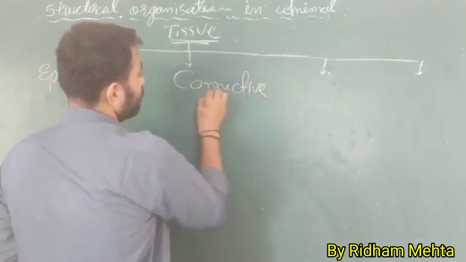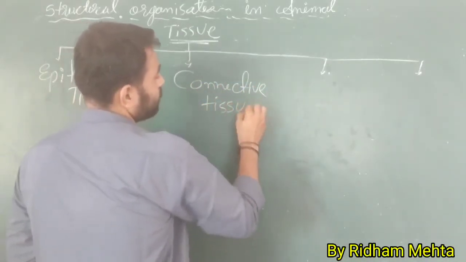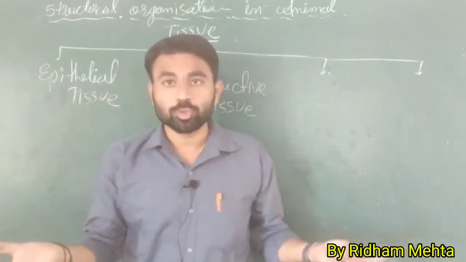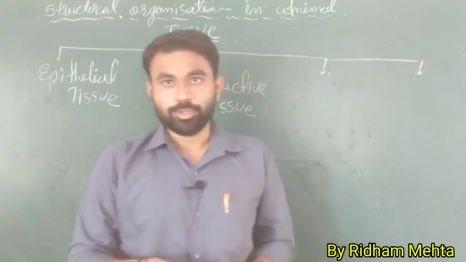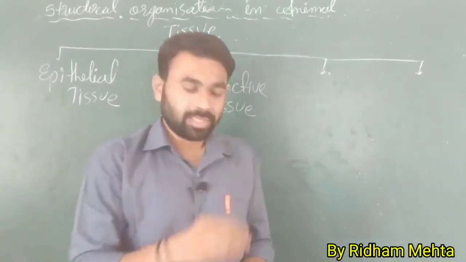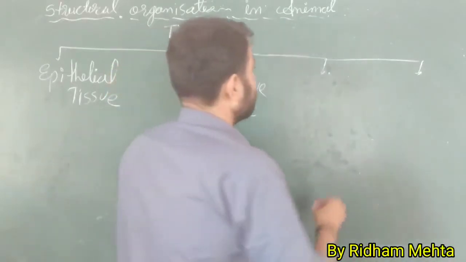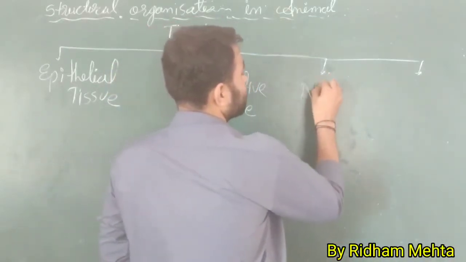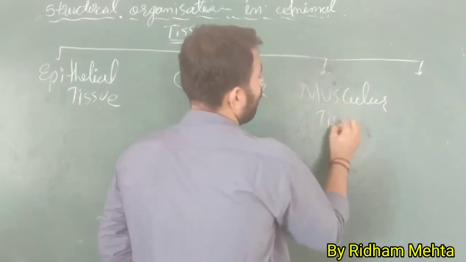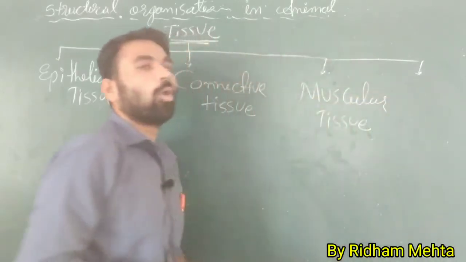Connective tissue, which connects two organs or connects two tissues, is called connective tissue. There are different connective tissues in your body, we will study them in detail later. Then after connective tissue there is the muscular tissue. Muscular tissue means muscles of your body.